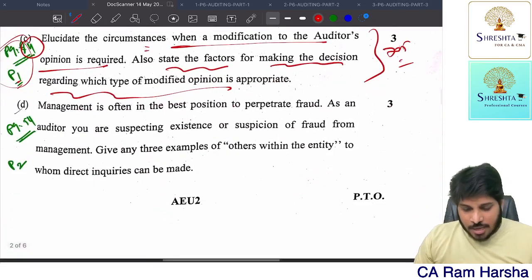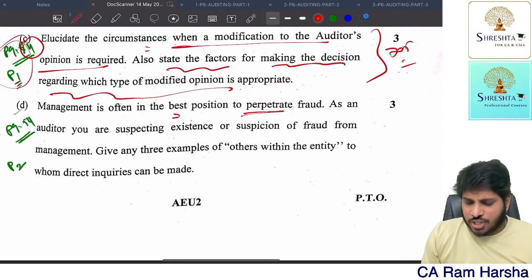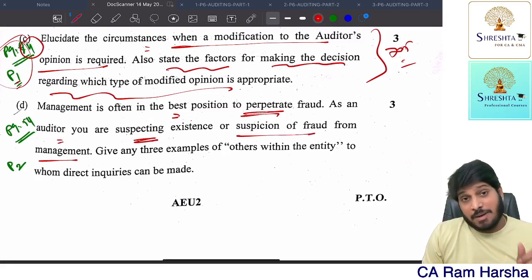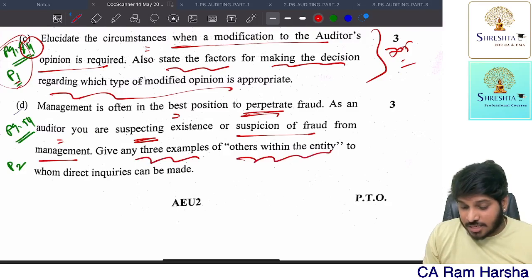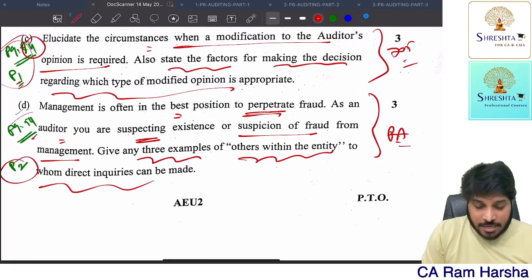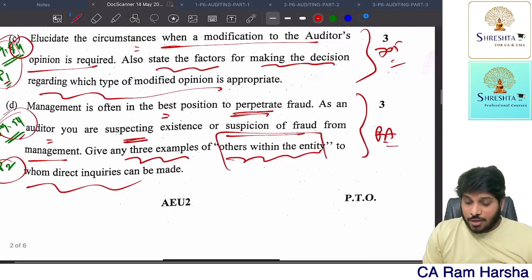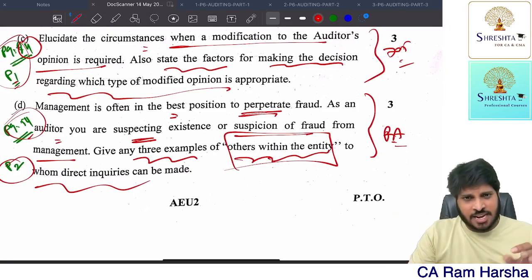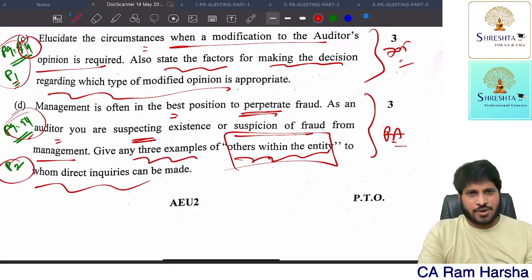Getting it? Management is often in a best position to perpetrate fraud. As an auditor, you are suspecting some fraud from the management. Give any 3 examples of others within the entity. This is actually risk assessment chapter, part 2 of my material, page number 54. Straight away, you can find this phrase, inquiries of management and others within the entity. You will find a straight sentence in my book.